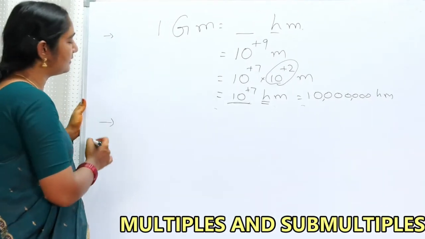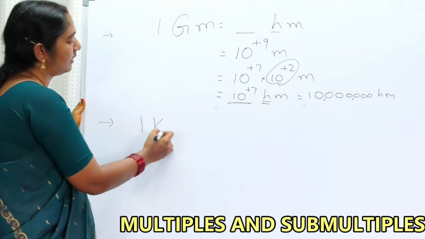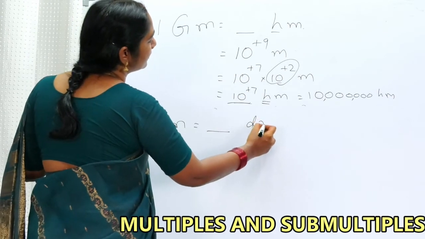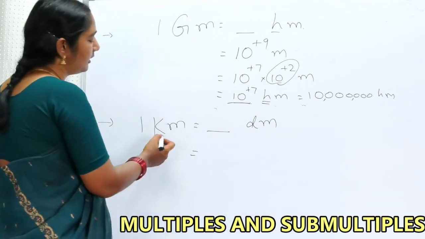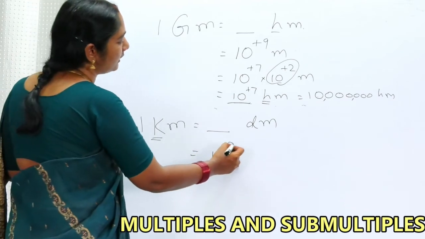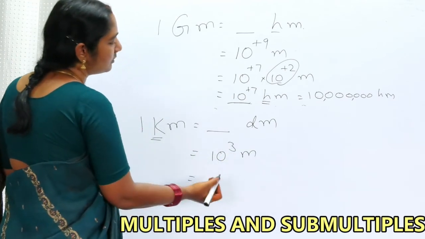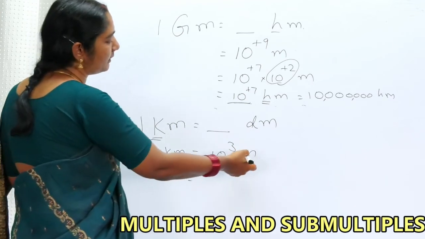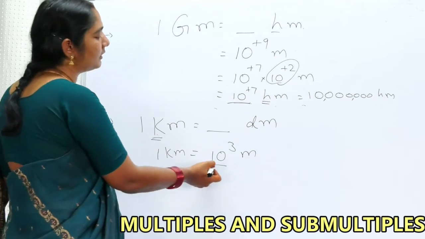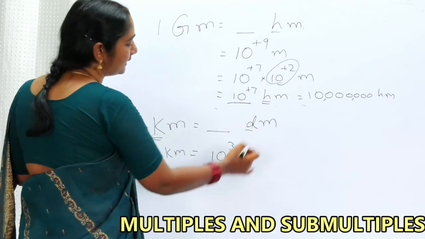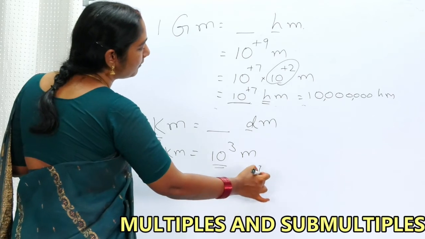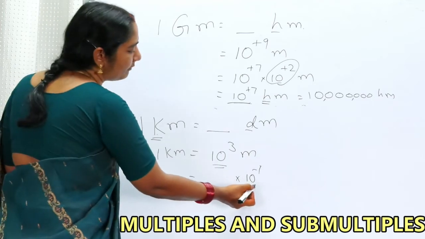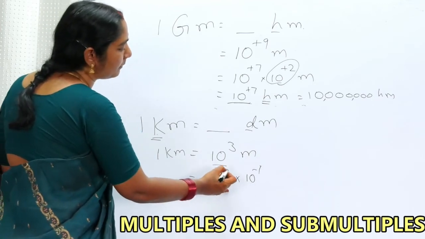Madam, next question please. 1 kilometer is equal to dash decimeter. Kilo stands for 10 to the power of 3 meters. So my dear friends, kilo stands for 10 to the power of 3. But I want deci. Deci means I want 10 power minus 1. So if I put 10 power minus 1, I have to take 10 power plus 4 here.